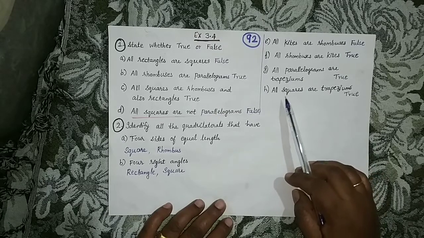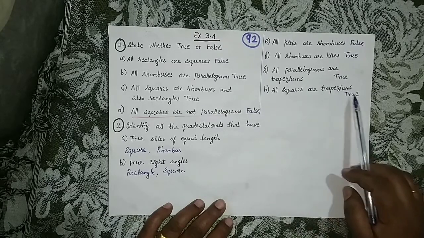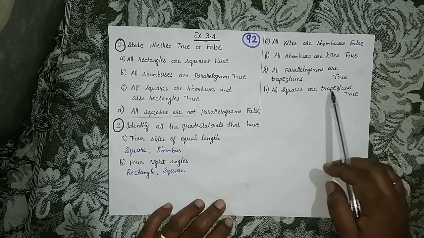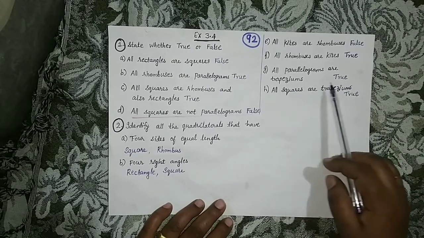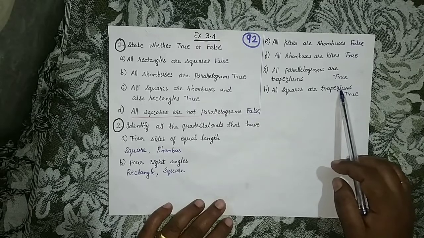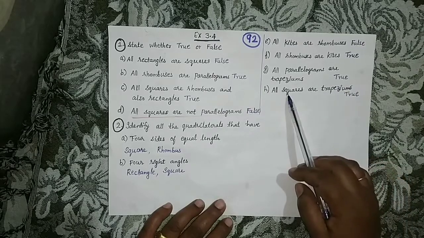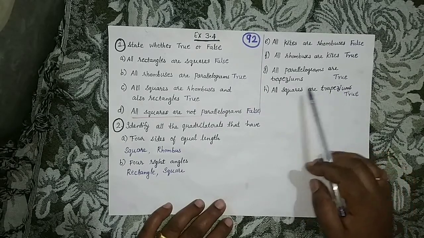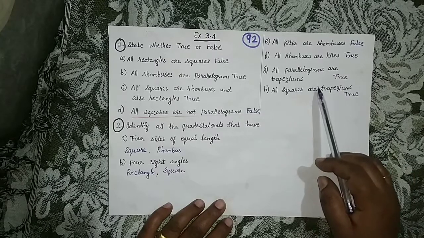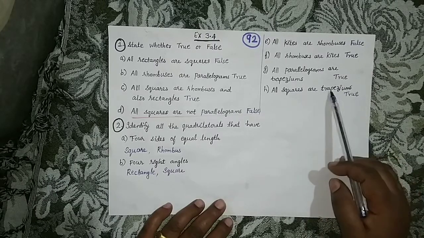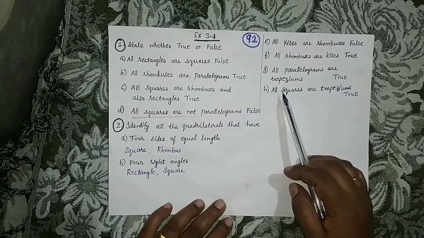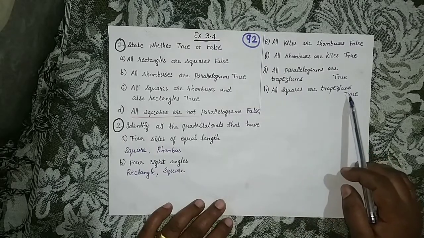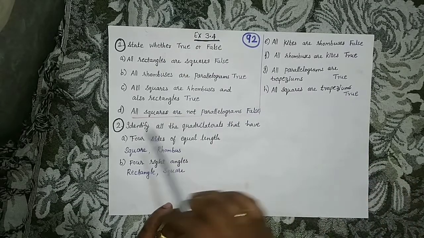Okay. Now all squares are trapeziums. That is true only. Why? Because a trapezium is a quadrilateral, a square is also a quadrilateral. And in a trapezium, one pair of opposite sides is parallel. In a square also one pair of opposite sides is parallel. In a square, two pairs of opposite sides are parallel. But what a trapezium is having, that is there in the square. So you can say all squares are trapeziums. Statement is true.